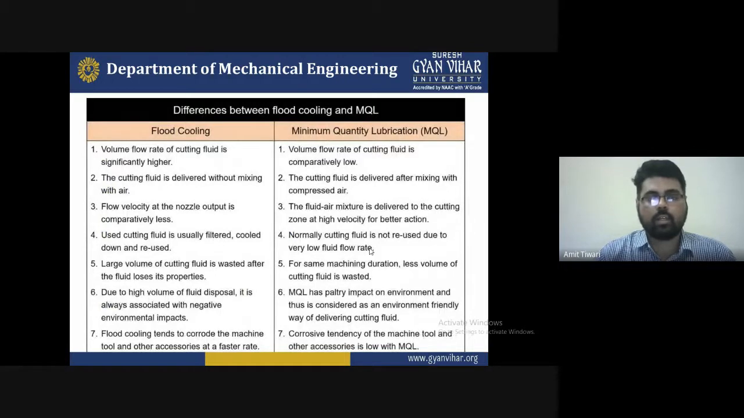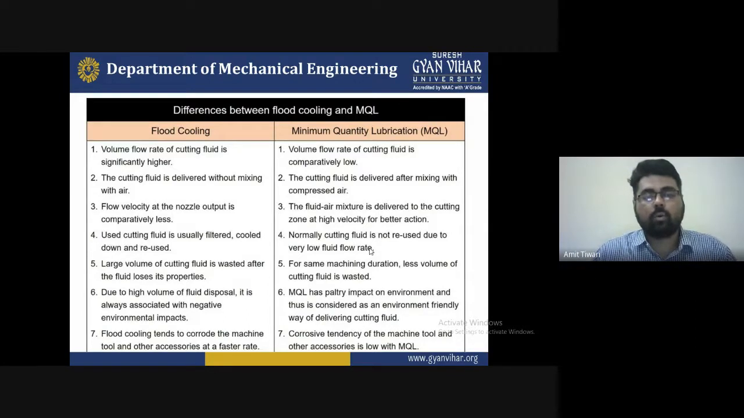So what is the difference between flood cooling and minimum quantity lubrication? Flood cooling and MQL are defined by the following points. First, the volume flow rate of cutting fluid is significantly higher in flood cooling. Second, the volume flow rate of cutting fluid is comparatively low in MQL.